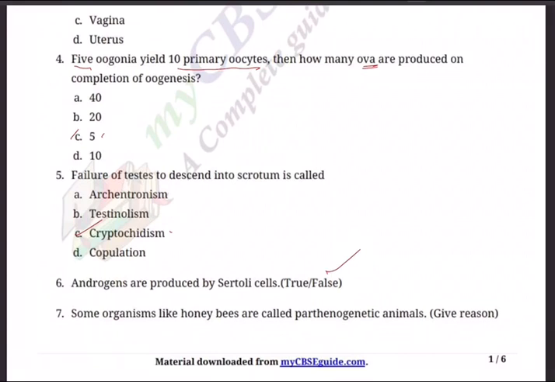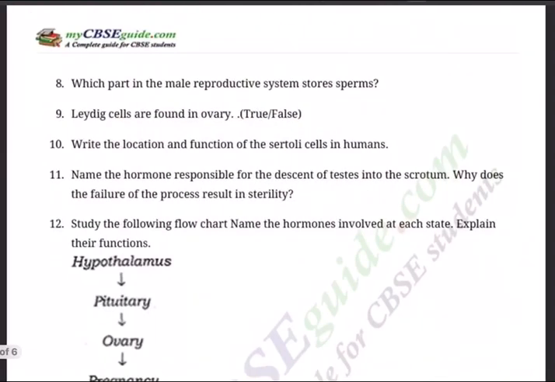Question number 7. Some organisms like honeybees are called parthenogenetic animals. Give reason. So you must know what is parthenogenesis. Next. 8. Which part of the male reproductive system stores sperms? Storage of sperms. 9. Just now we were talking. Leydig cells are found in ovary. It has to be false, because we said Leydig cells are responsible for production of androgens just now.